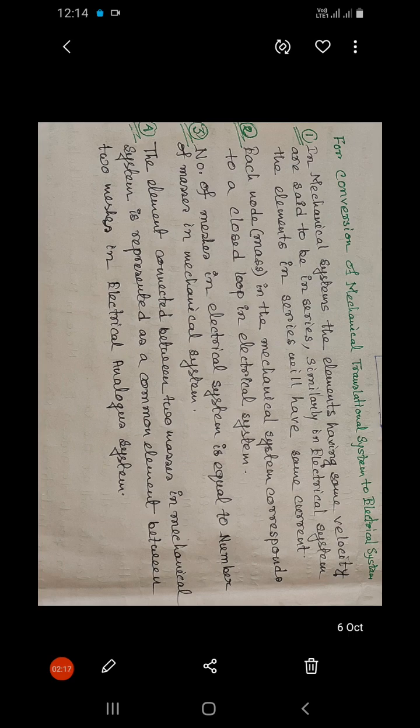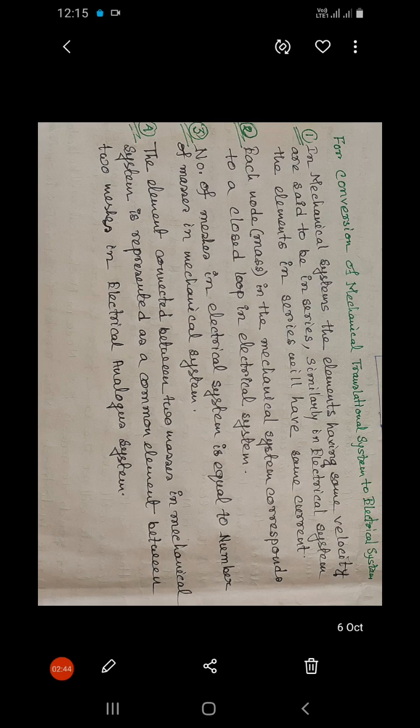Now coming to the second point. What is our second point? The second point is, each node, meaning the meeting point of different elements in the mechanical system, corresponds to a closed loop in the electrical system.